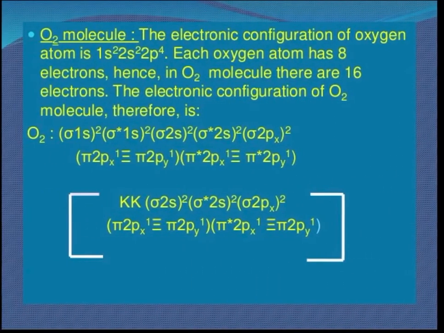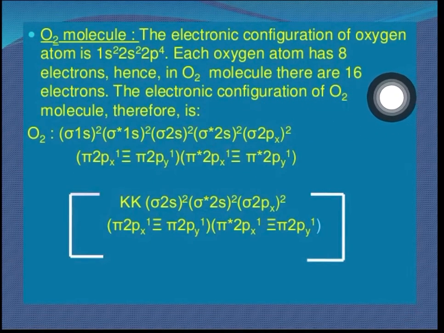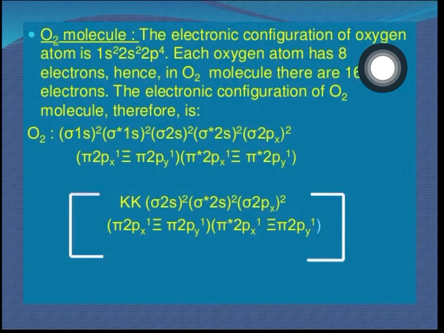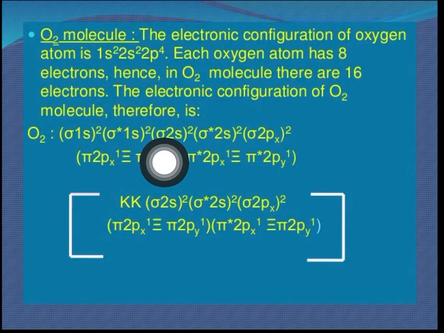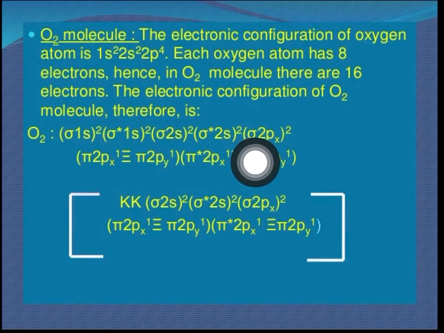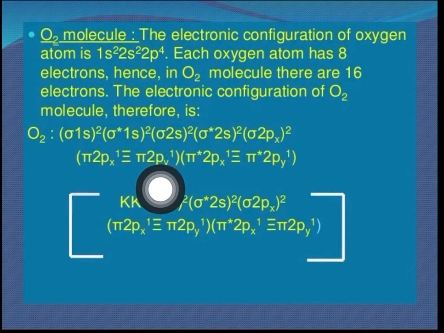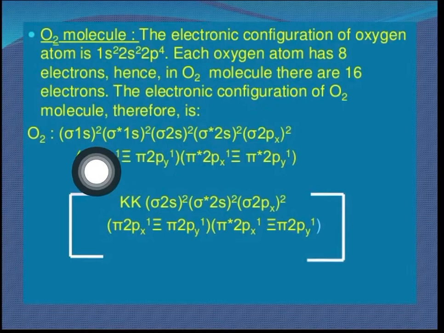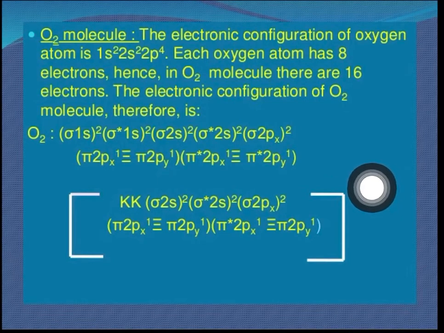Same way, O2 is given over here. In O2, the total number of electrons will be 16 because oxygen has 8, so 8 plus 8 is 16. So for 16 we are considering this: sigma 2s2, sigma star 2s2, sigma 2px2, and then 1 electron each. As I told you, it is entering singly. So 1, 1, 1, 1 means what? It will be paramagnetic.